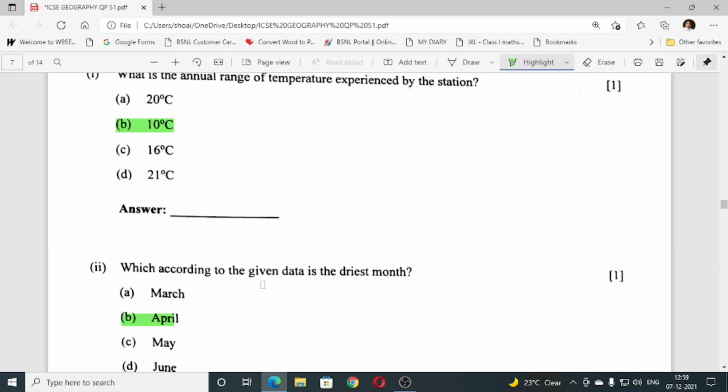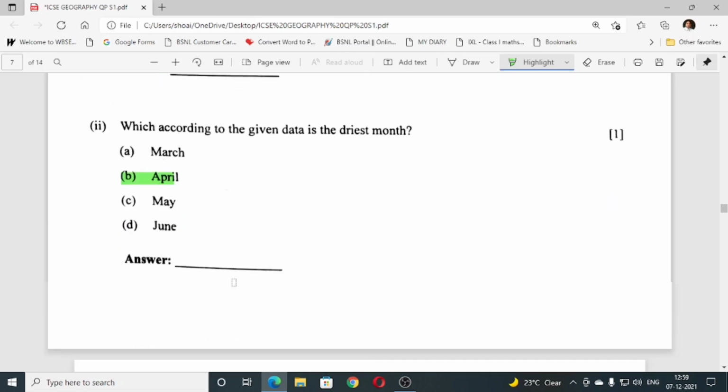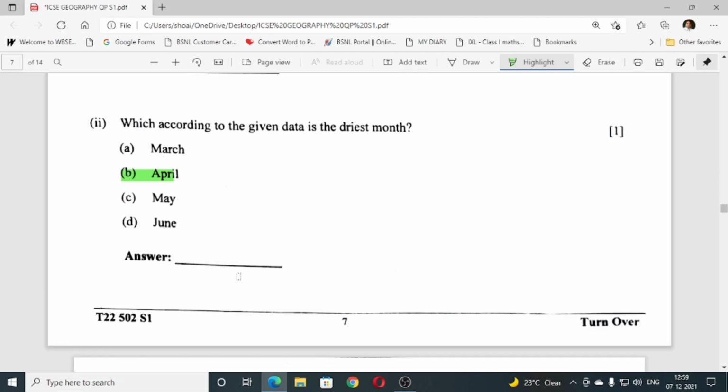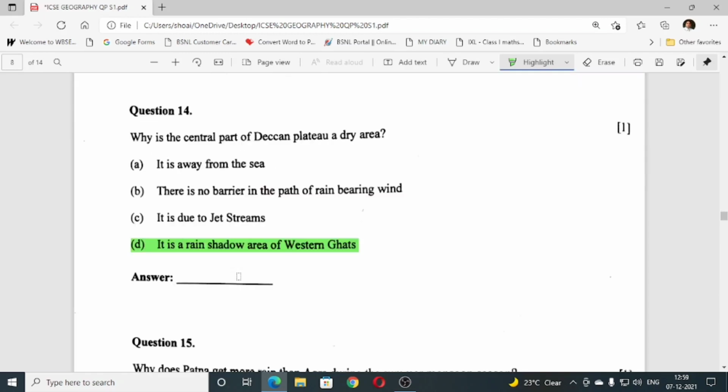Number 2, which according to the given data is the driest month? The answer is B, April. Next, question number 14, why is the central part of Deccan Plateau a dry area?